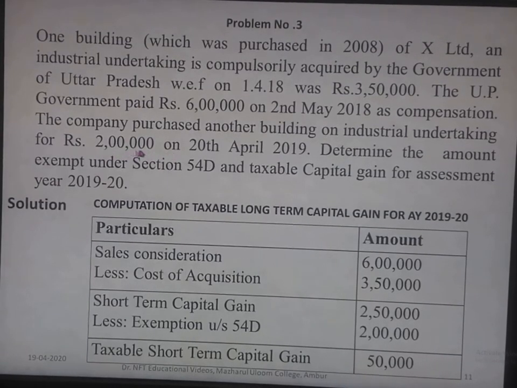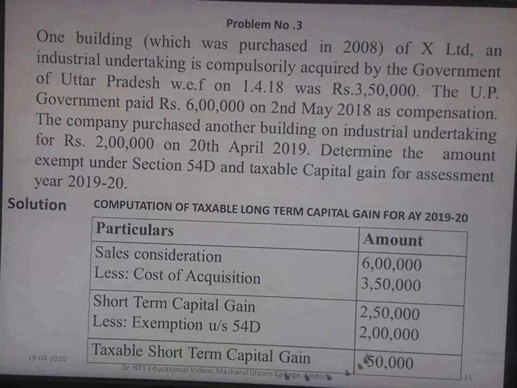So this you can claim under section 54D. Exemption can be claimed. So 2 lakh is the exemption which can be claimed. From 2,50,000, if we deduct the amount of 2 lakh, we get the taxable short-term capital gain of rupees 50,000.